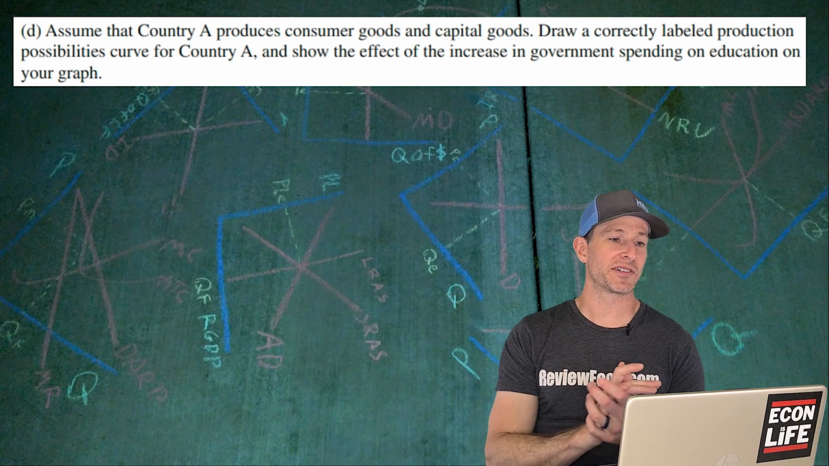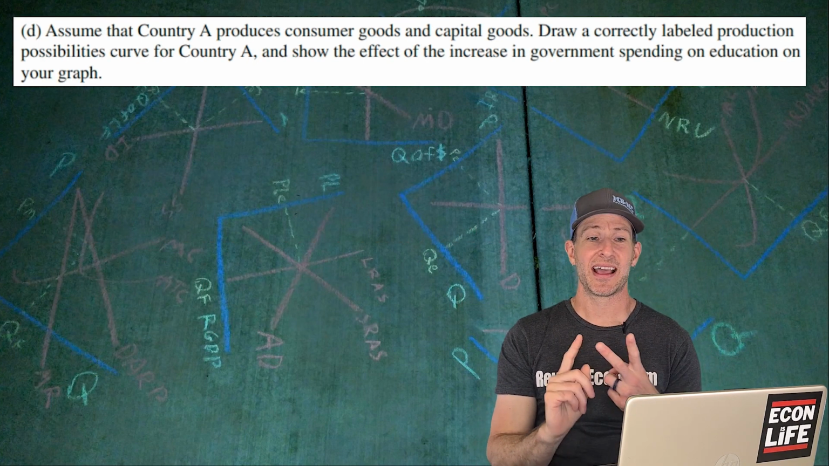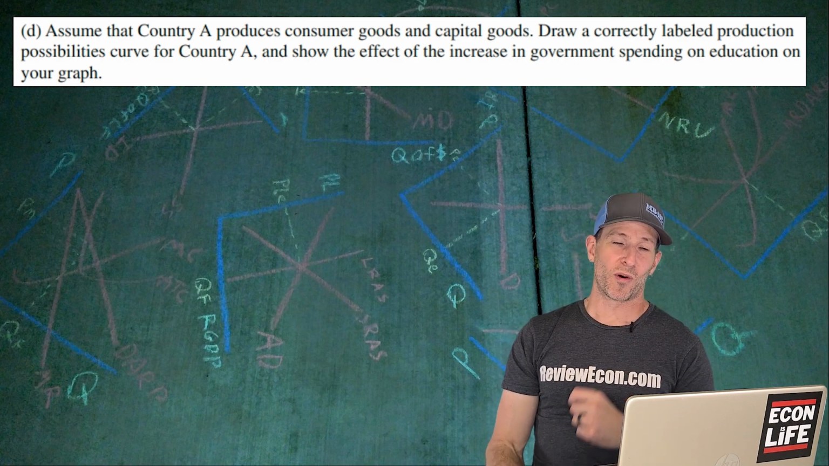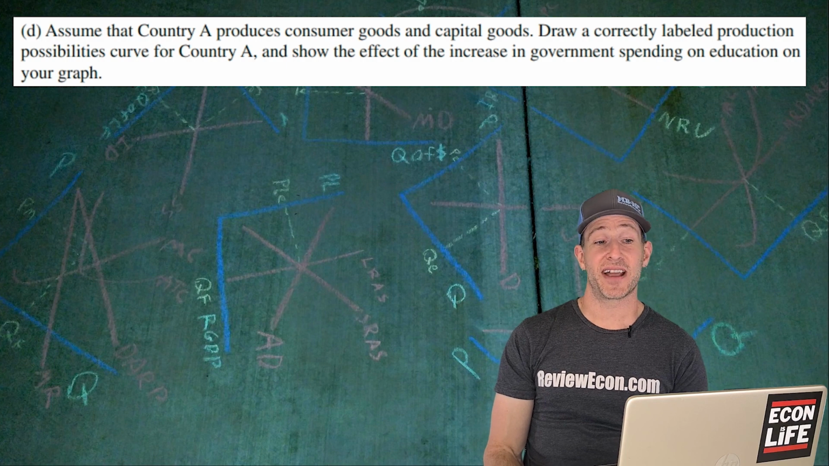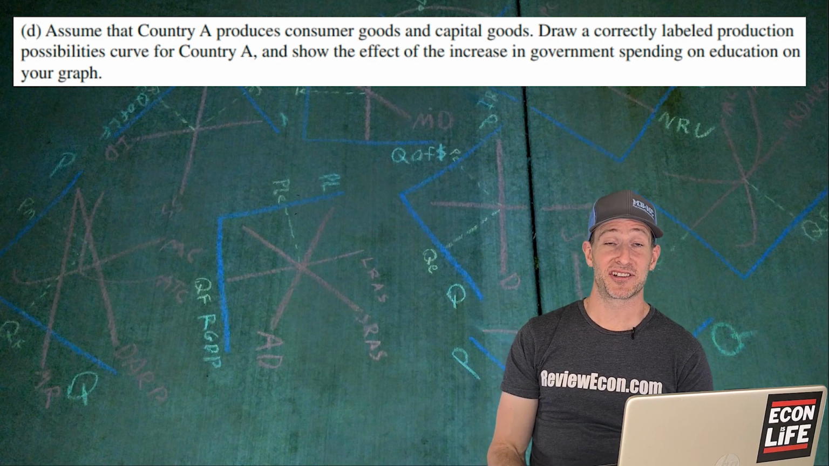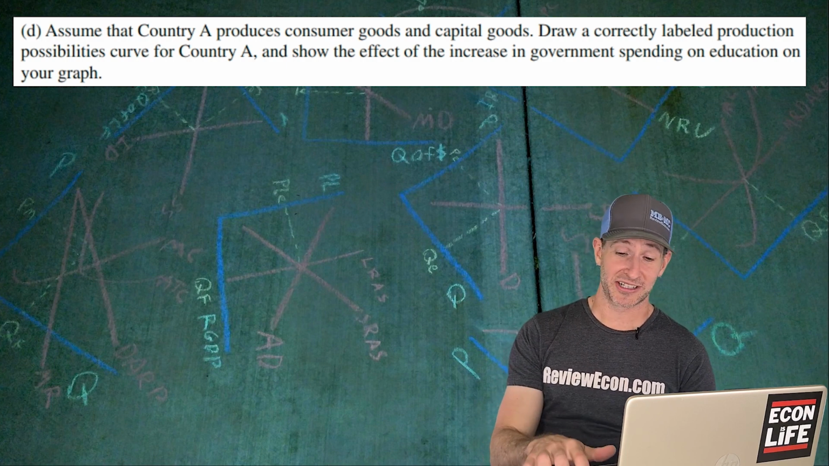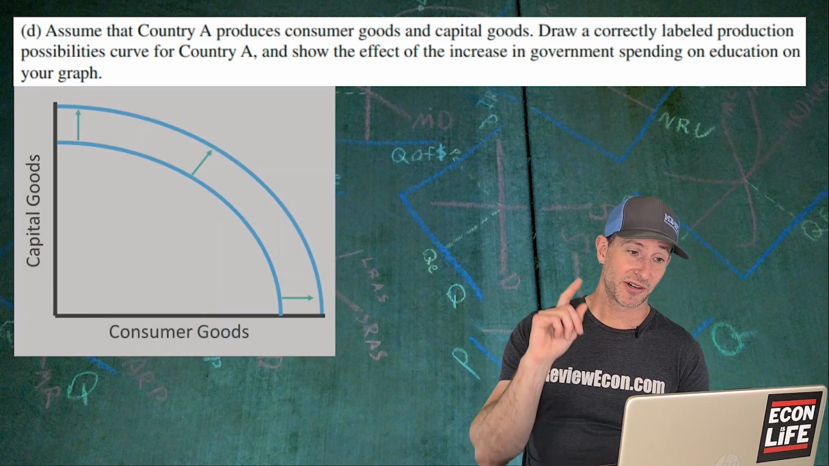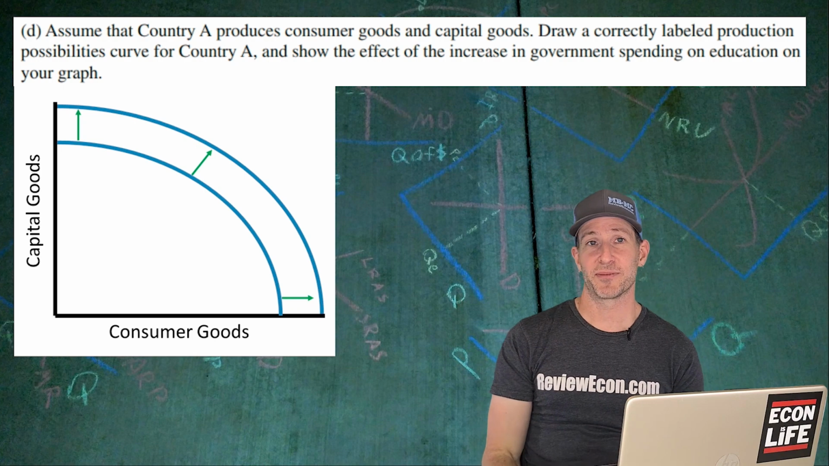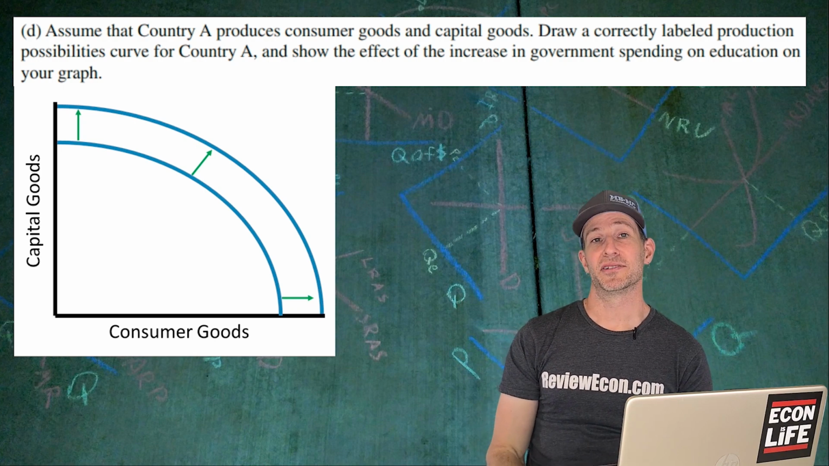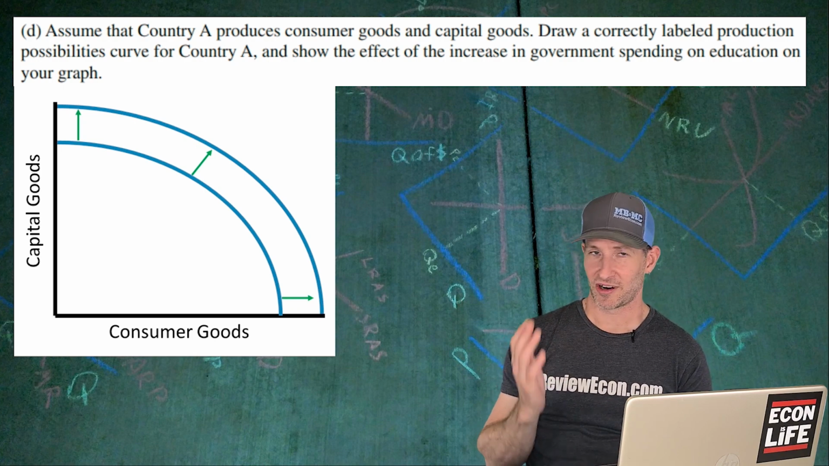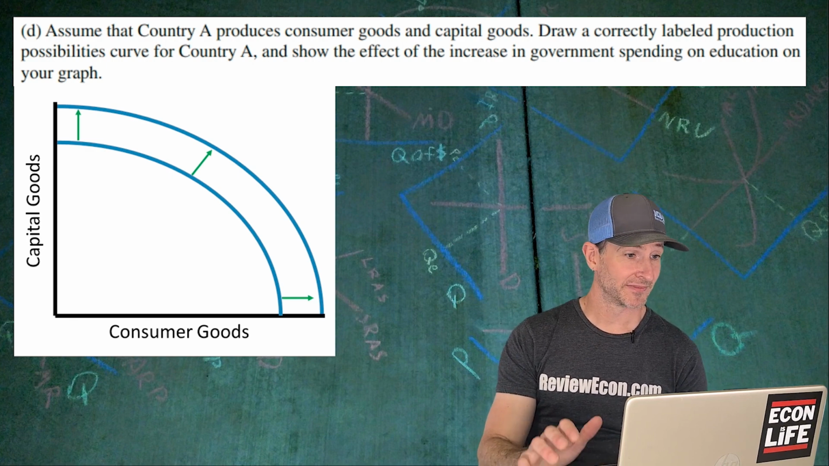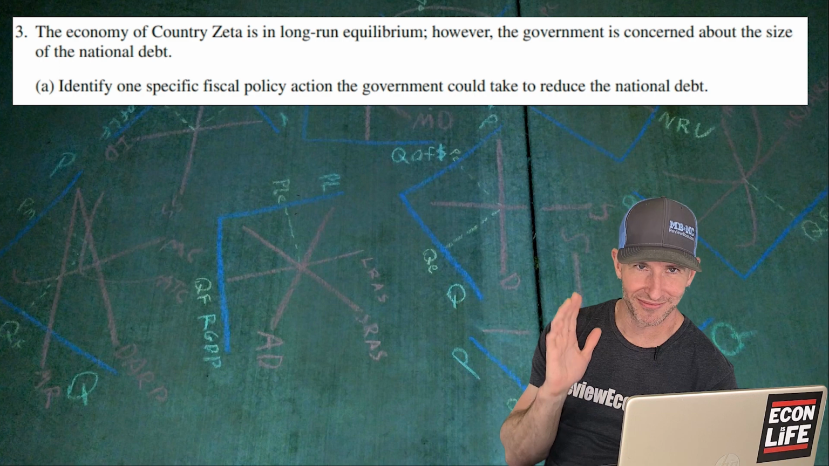For D, we're going to assume that country A produces consumer goods and capital goods, and draw a correctly labeled production possibilities graph for country A and show the effect of the increase in government spending on education on your graph. And so what's it going to do? Well, we just said that it's going to increase economic growth. And so there we go, economic growth, shift that production possibilities curve outward because more educated workers are better and more productive workers, thanks to increases in human capital, which again are skills and knowledge, if you didn't remember that.